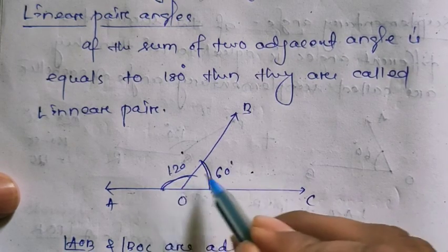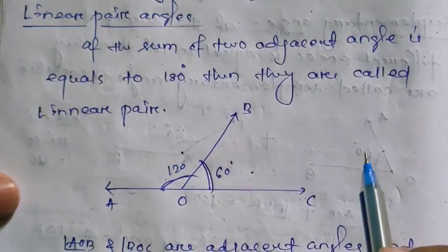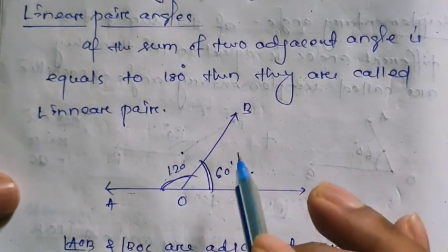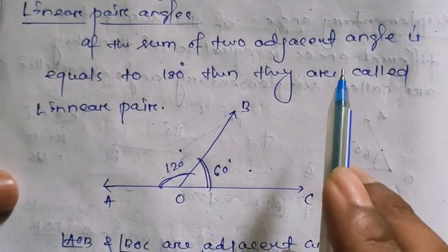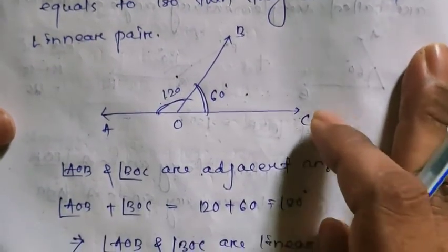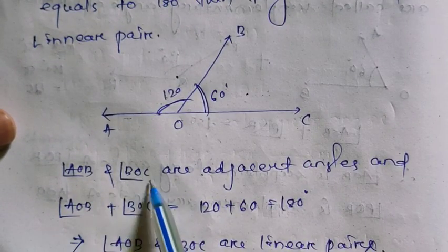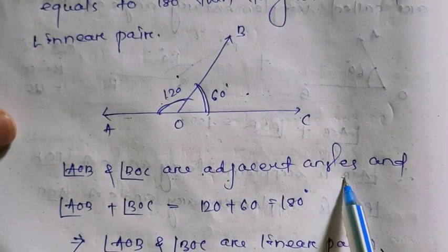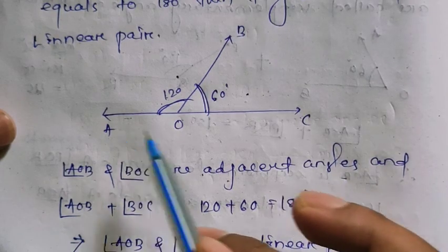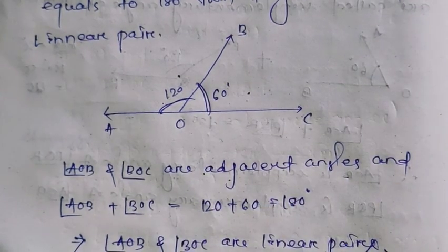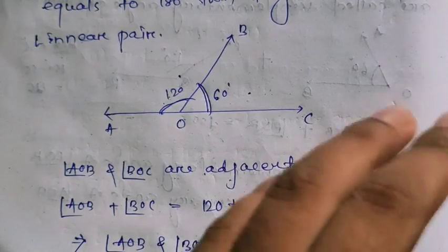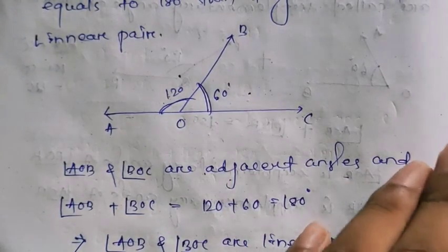If the sum of two adjacent angles is 180 degrees, then they are called linear pair angles. Here AOB and BOC are adjacent angles, so AOB and BOC are called a linear pair. Understand? Let's go to the next definition.